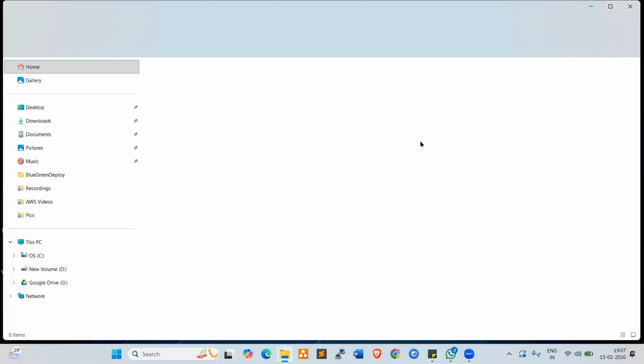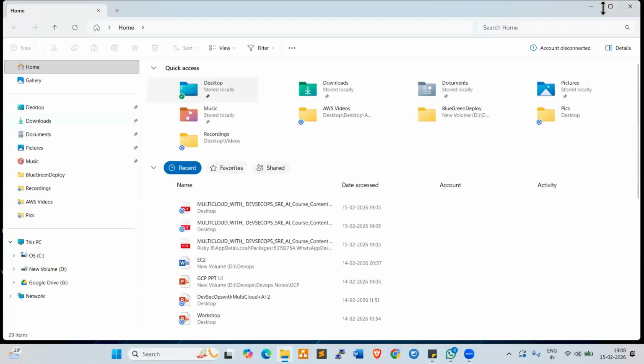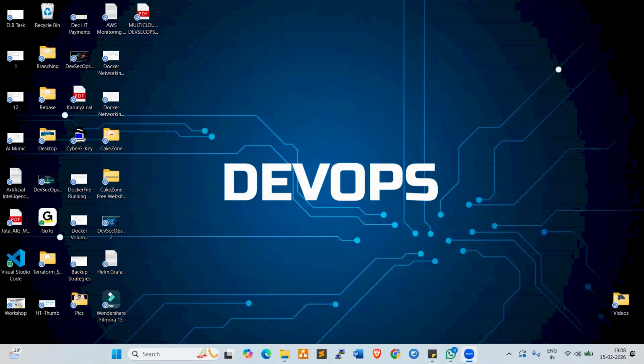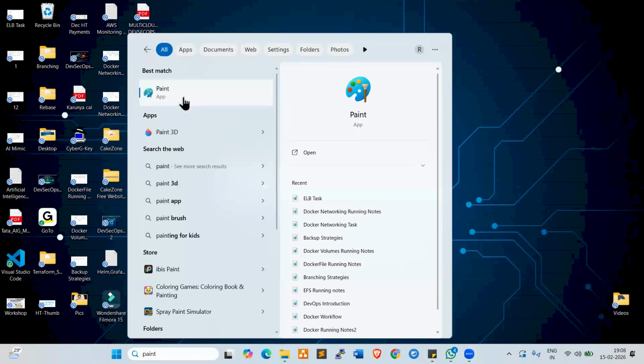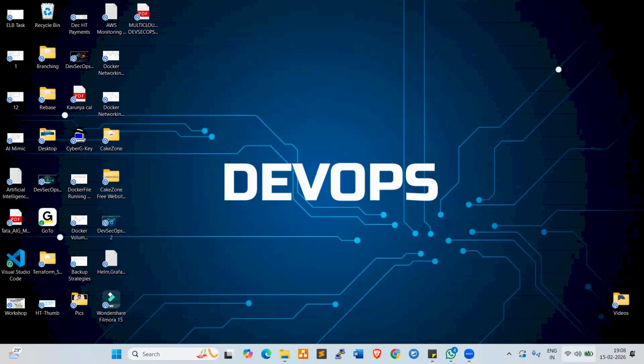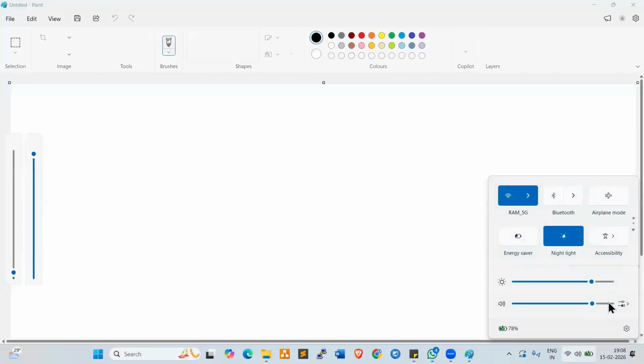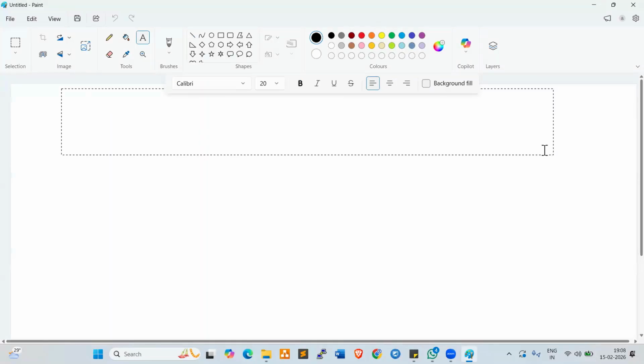So what is a VPC? Anyone? We already discussed it in AWS, right? Yeah, virtual private cloud. A virtual private cloud is a logically isolated network. So in GCP, you can call it a VPC, or else virtual private cloud.